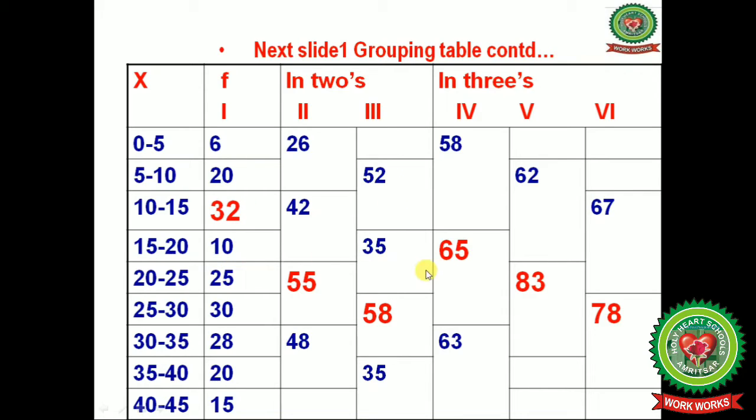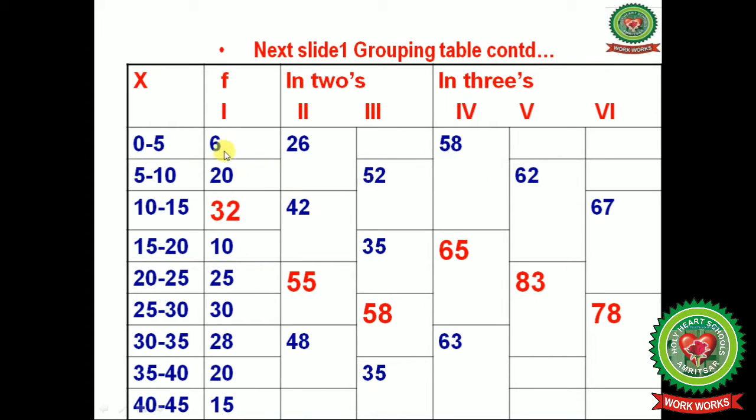32 plus 20 will give you 52, 25 plus 10 will give you 35, 28 plus 30 will give you 58, and 15 plus 20 will give you 35. Now in the fourth column we will make the frequency in groups of 3. You will get 32 plus 20 plus 6 is 58. Now 10 plus 25 plus 30 will give you 65. Next is 28 plus 20 plus 15 will give you 63.